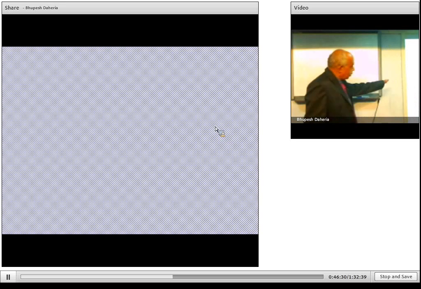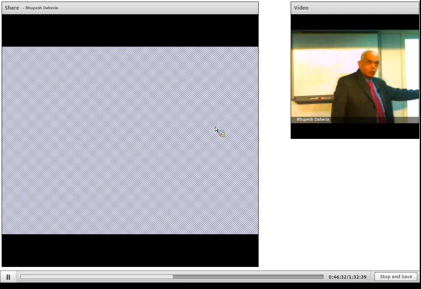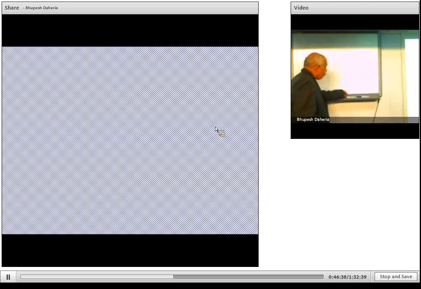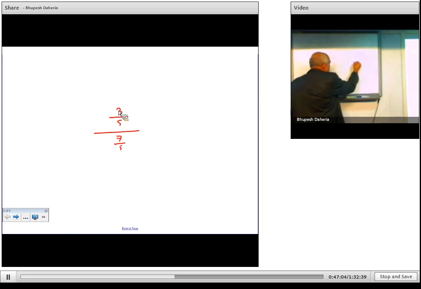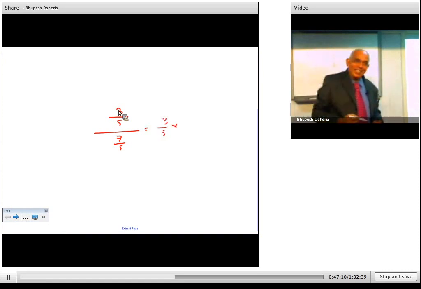Now division is reverse multiplication. You must know that if you are dividing something by something, division is reverse multiplication. Let me give an example. Supposing 3 upon 5, this you have to divide by 7 upon 5. Division is nothing but reverse multiplication, so you can write this as it is, and reverse the other. So your answer becomes 3 upon 7. Division is reverse multiplication, but here you have to take care.